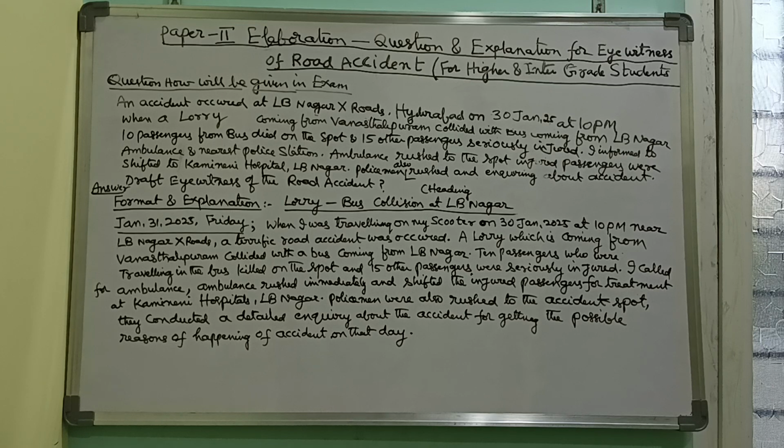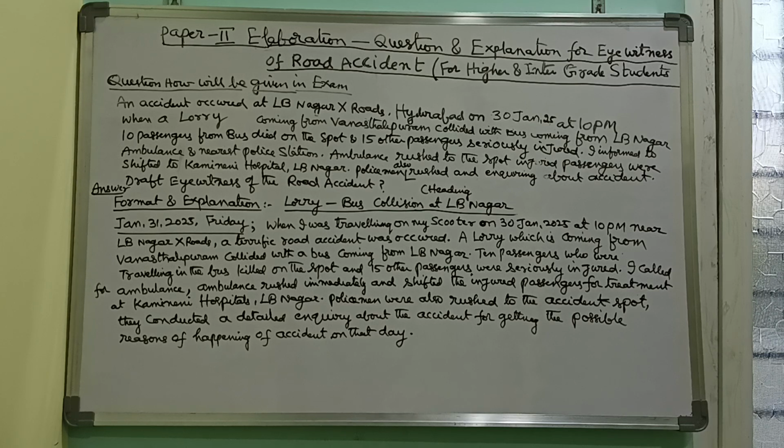Then how did it occur? A lorry coming from Vanasthalipuram collided with a bus coming from LB Nagar. That means you have to mention how it happened between the lorry and the bus: a lorry coming from Vanasthalipuram hit the bus coming from the opposite direction. Then what was the loss in that incident? Ten passengers who were traveling in the bus were killed on the spot.